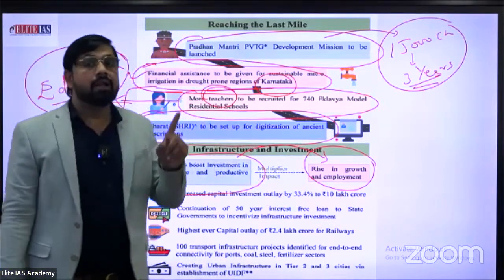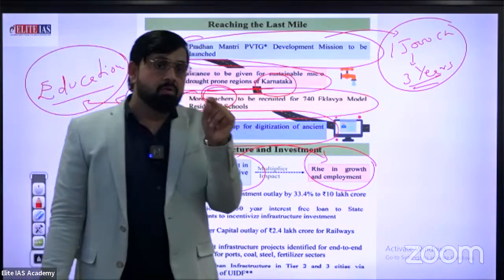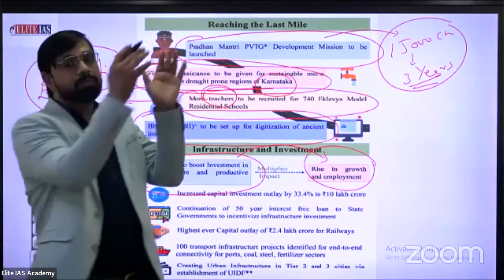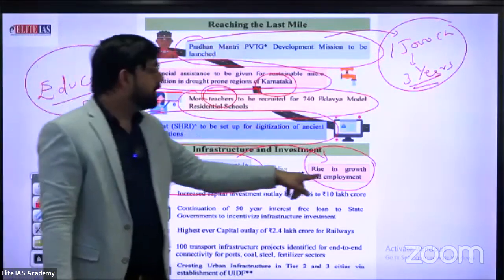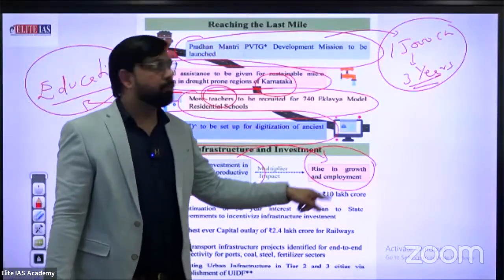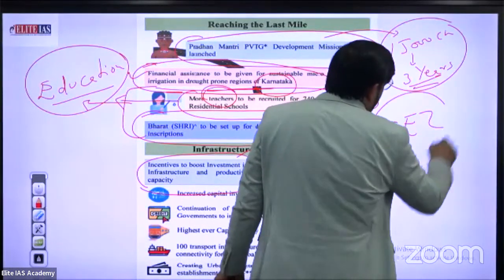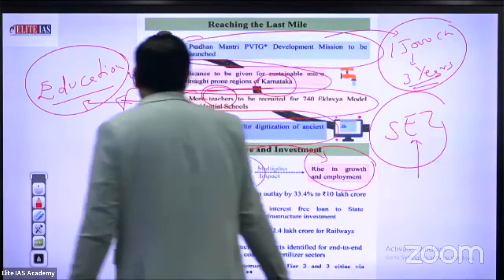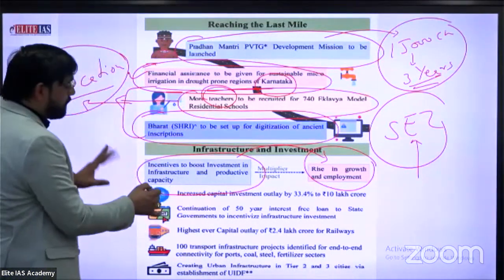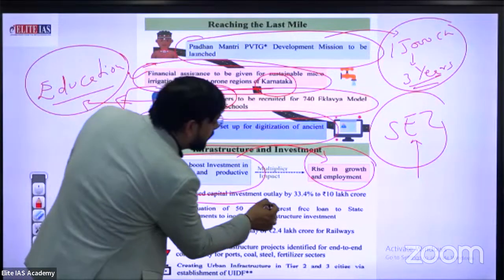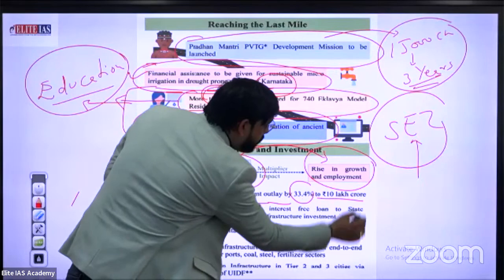And you know very well about SEZ, Special Economic Zone, is a perfect example. Why does the government create a Special Economic Zone? To increase the level of employment. That's why the government allows for SEZs. So under the infrastructure and investment scheme, the first target is to increase capital investment outlay by 33.4% to 10 lakh crore.